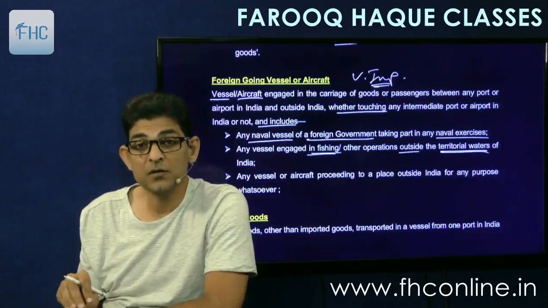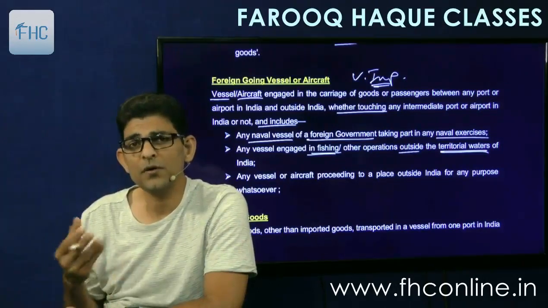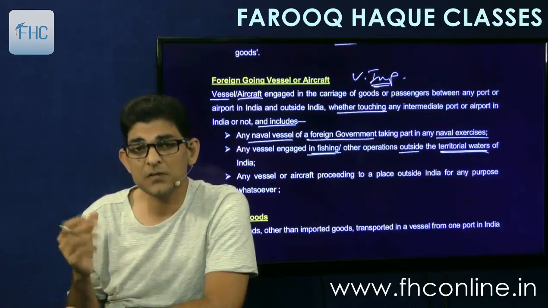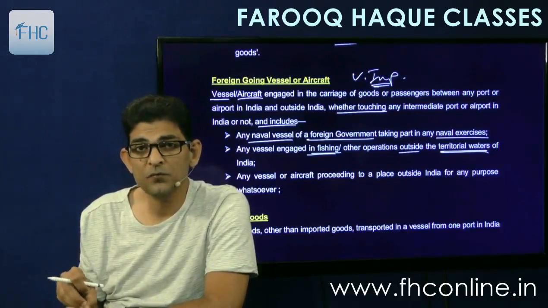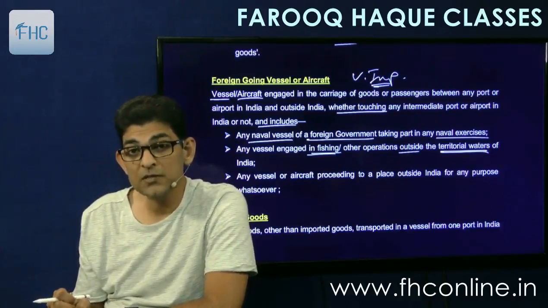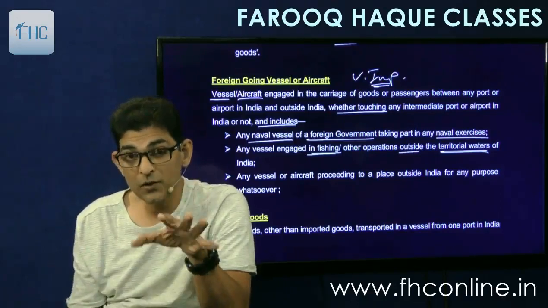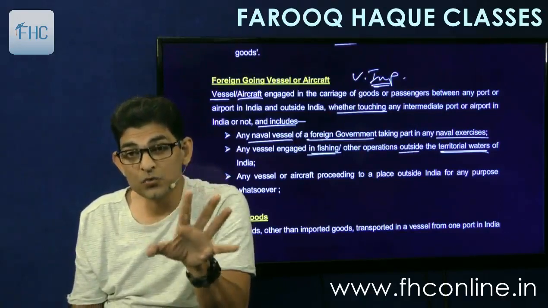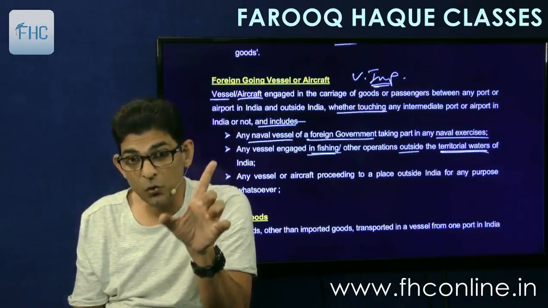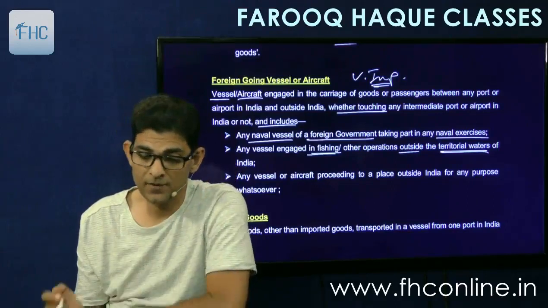So if we are using a fishing vessel, we are going 100 miles, 75 miles outside the landmass and do fishing and then come back. So when we are going out, we will be called as foreign going vessel if the fishing or the other activity is done outside the territorial waters of India. Okay, outside 12 nautical miles.